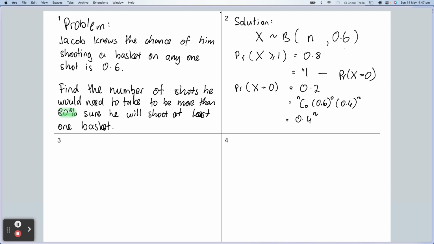Okay, lovely. Moving on then, since our target boundary was 0.2, I'm saying that 0.4 to the power of n is equal to 0.2. Then I can use my log laws to go n is equal to log base 0.4 of 0.2, which then becomes a calculator operation.